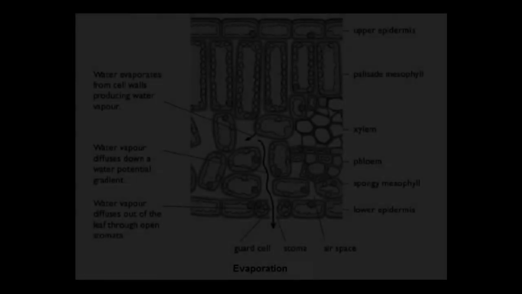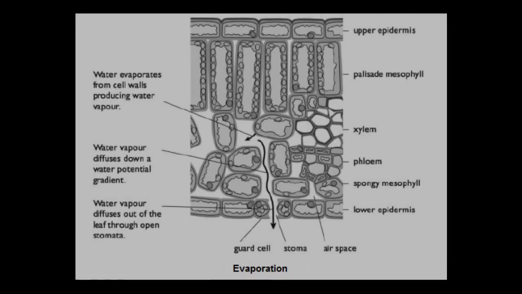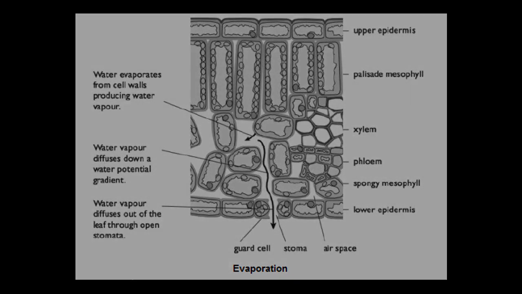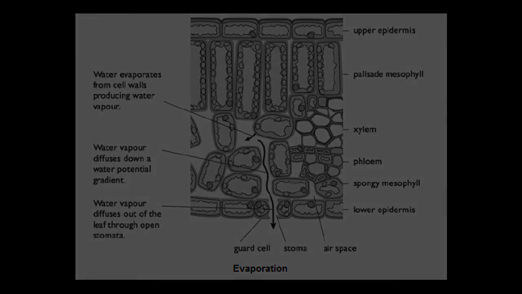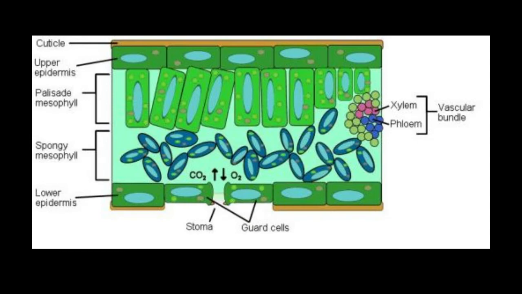Figure 5.8a shows the movement of water through a leaf. The cell sap in each cell exerts a turgor pressure outward on the cell wall, and this pressure forces some water out of the cell wall into the airspace between the cells. Here the water evaporates and the water vapor diffuses through the airspace between the mesophyll cells into the substomatal space, from where it finally goes out by diffusion.